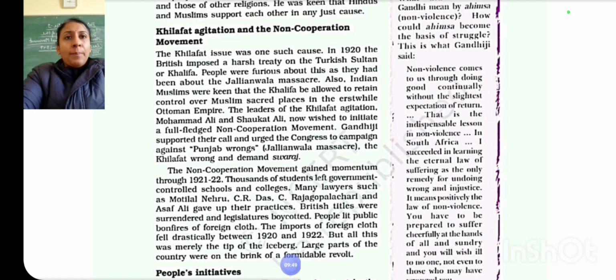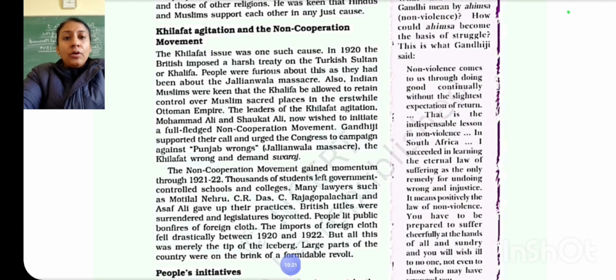The non-cooperation movement gained momentum in the years 1921 to 1922. Clear? The British goods were all replaced by domestic goods. That means the imports had to decline. Because of this, the replacement with domestic goods was done to decline the imports. Swadeshi was promoted, and native cottage industries were promoted. The demand for Swaraj was promoted.